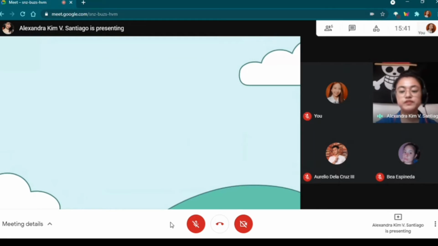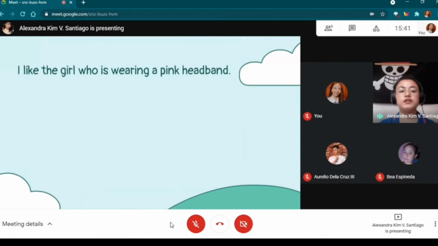So let's move on. Here again is our example. I like the girl who is wearing a pink headband. What do you think will happen if we remove the relative clause there? We'll end up with the sentence I like the girl. Do you think it still makes sense? Yes or no? Yes po.